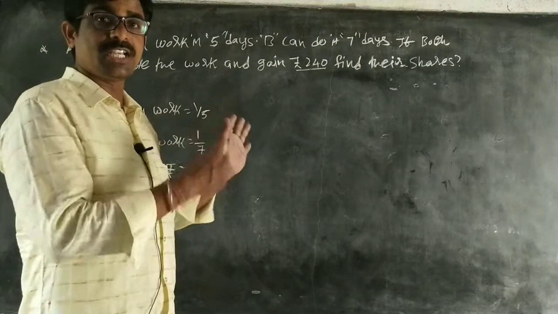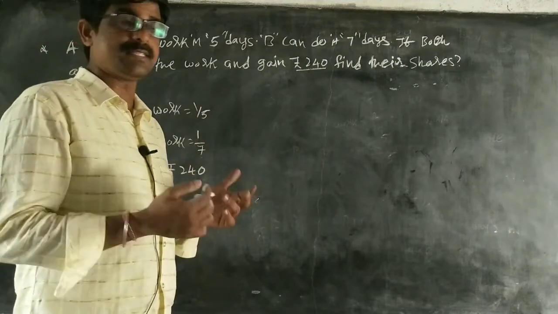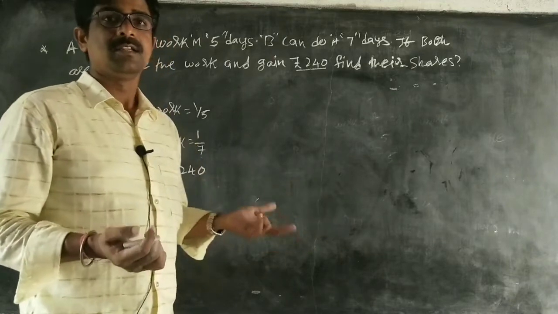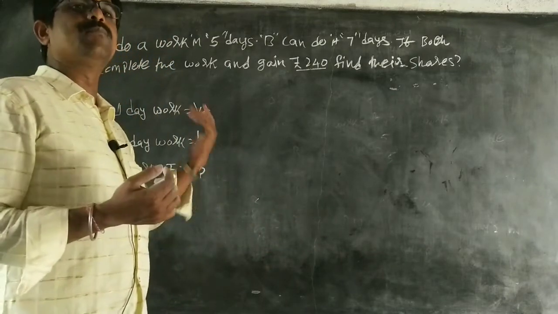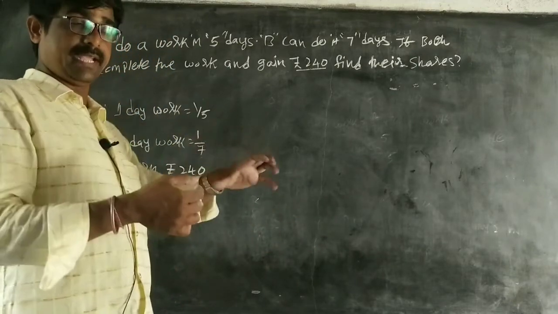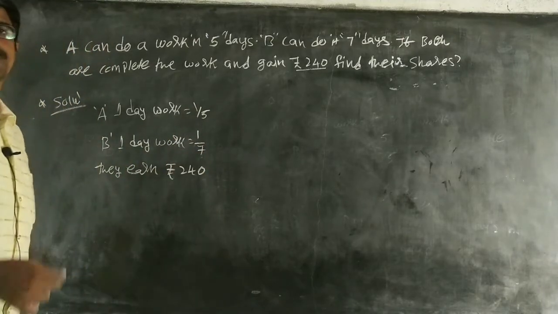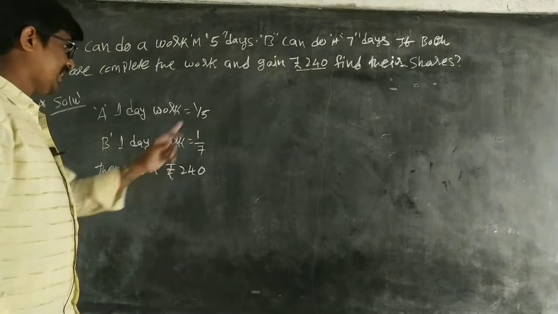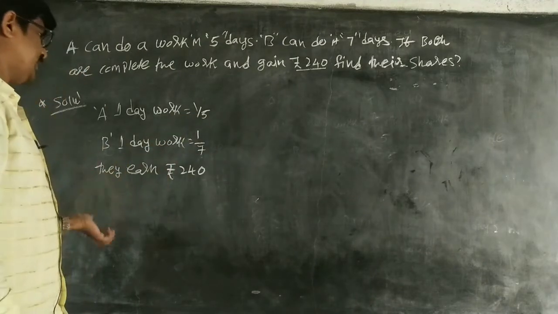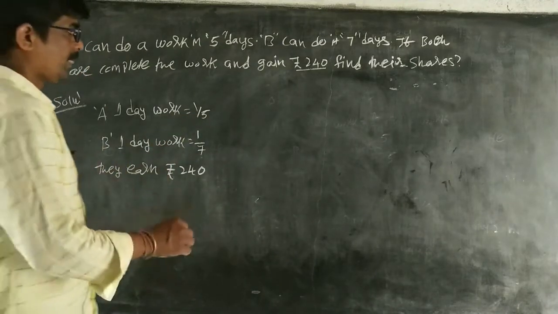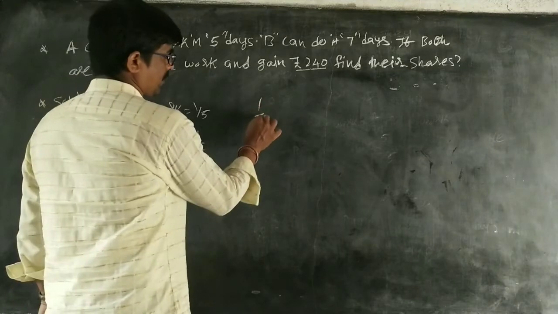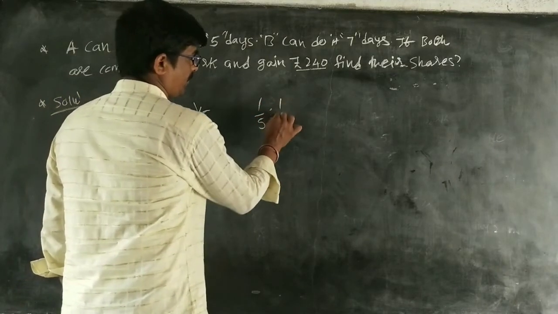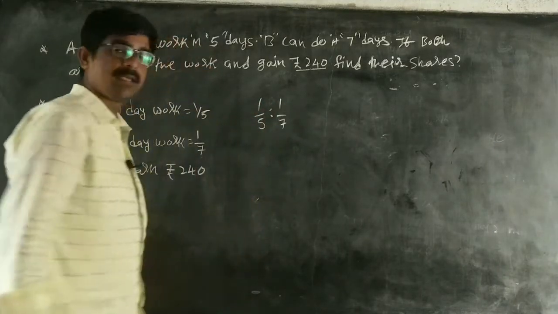You have to share them, but not equally, because they are not working equally. So, compared to A, B gets less. Compared to B, A gets more. How do we do this? A's 1 day work is 1 by 5, B's 1 day work is 1 by 7. They earn 240 rupees. Therefore, first their ratio, 1 by 5 is to 1 by 7.